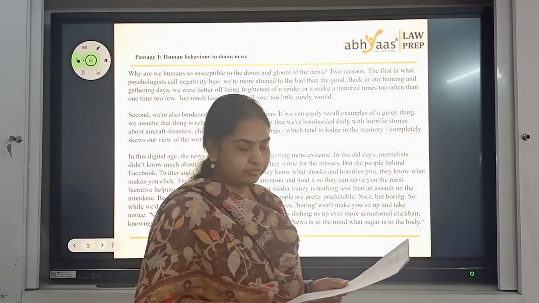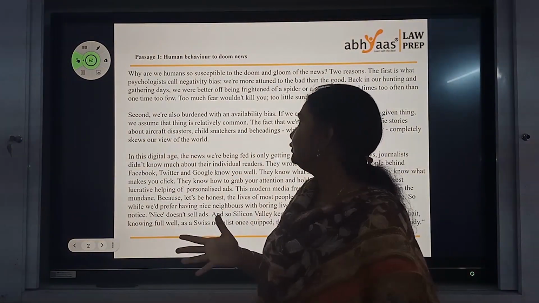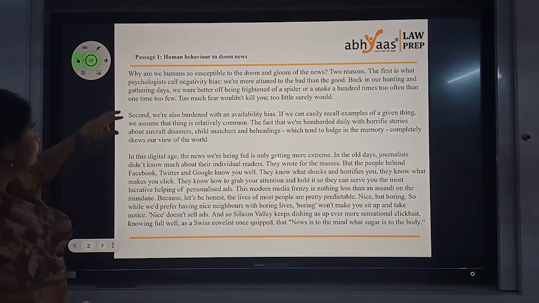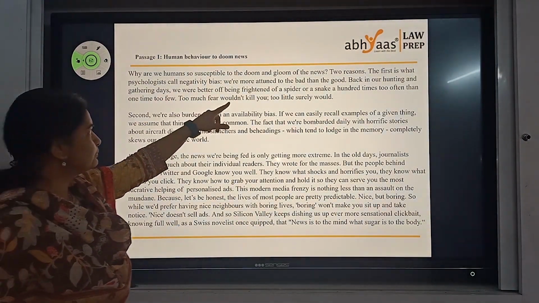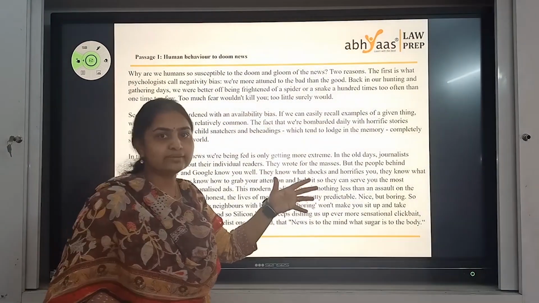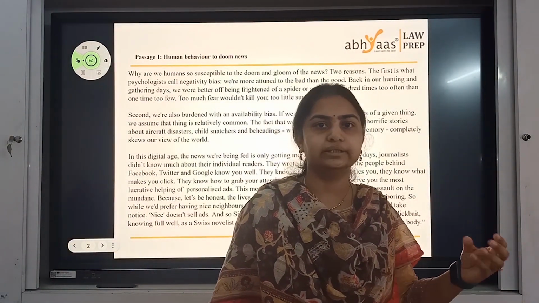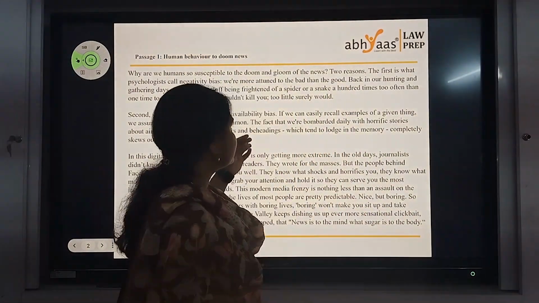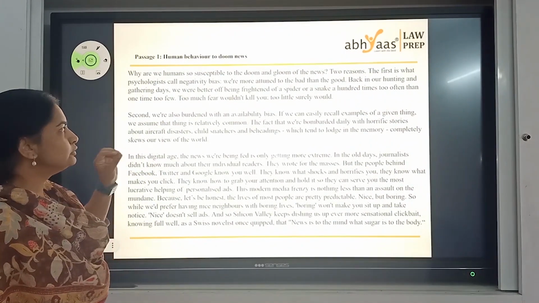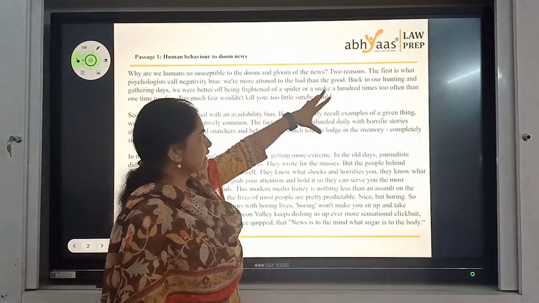The first paragraph to start with is about human behavior towards doom news. Now, if you see the opening itself, why are we humans so susceptible to the doom and gloom of the news? As we always say, the opening line gives us information about how the content is going to turn out. So this question mark gives an idea that you are talking about how humans react to the doom or gloom news. So two reasons are clearly mentioned.